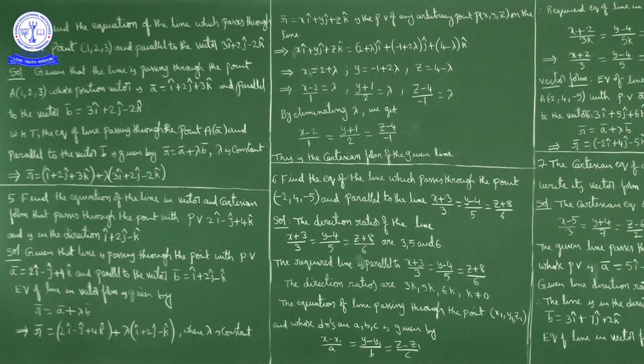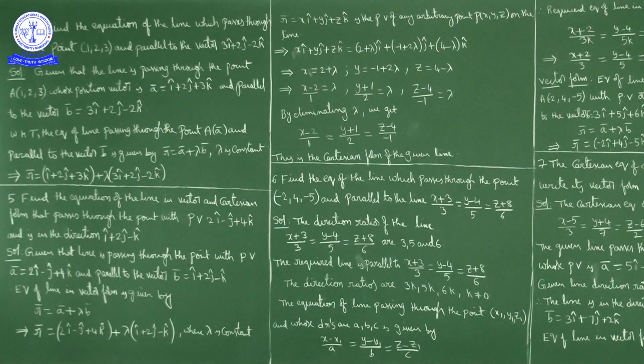But this is vector form. Now what we know? On a line we have infinitely many points, no? Now how we can get points here? By giving different values for lambda. Give lambda 0, lambda 1, lambda 2, lambda 3, lambda 10, 100, minus 1, minus 2, minus 100, minus 1 by 2, plus 1 by 2. Like this you give different values for lambda, you get different points on the line.